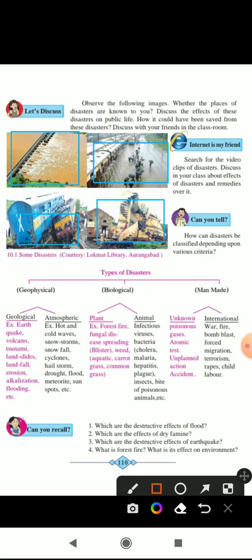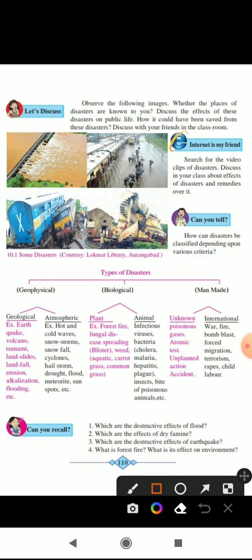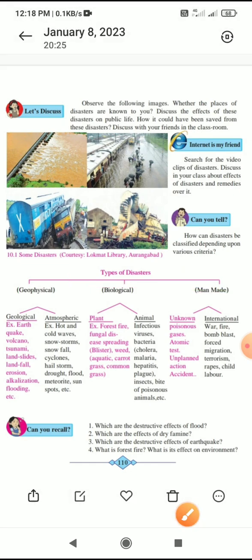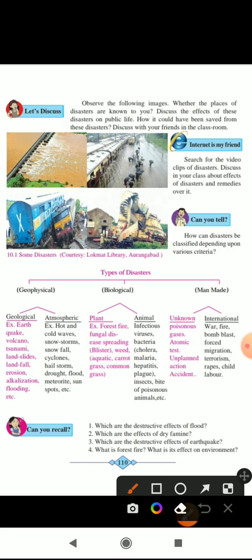Now we are going to see the types of disaster. There are mainly three types of disasters: geophysical, biological, and man-made.